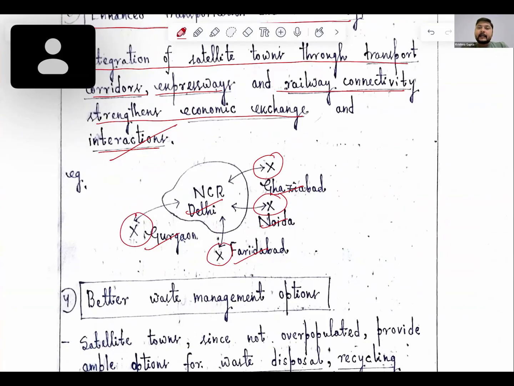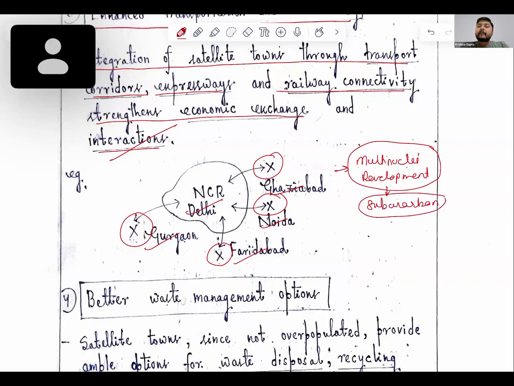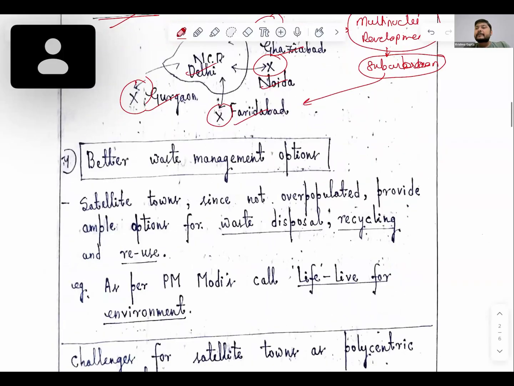Delhi is one of the examples of multi-nuclear development. Along with the multi-nuclear development, we have various suburban areas. So better waste management options.